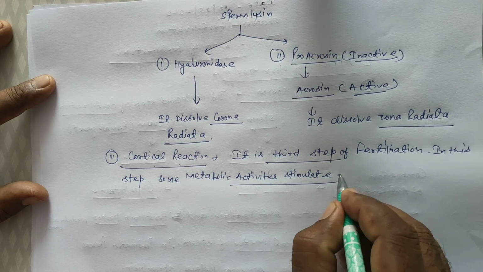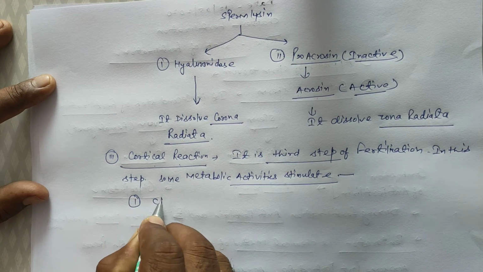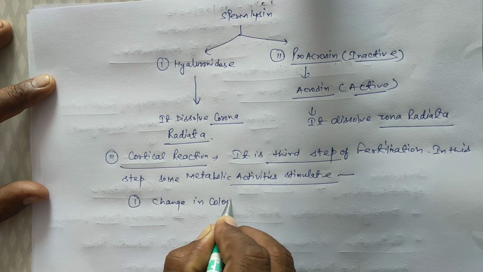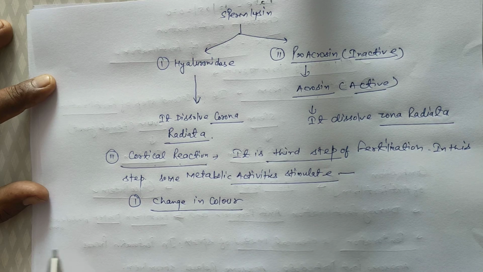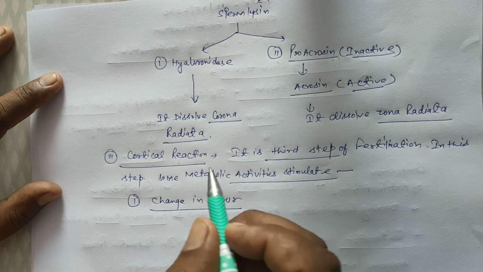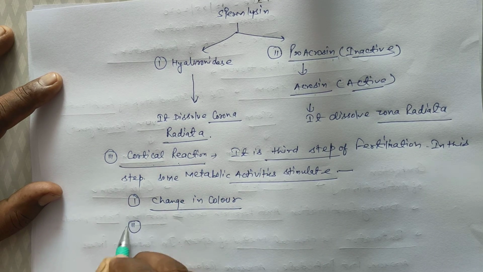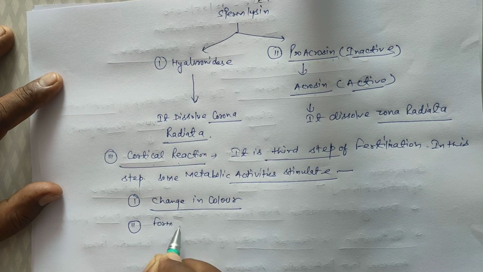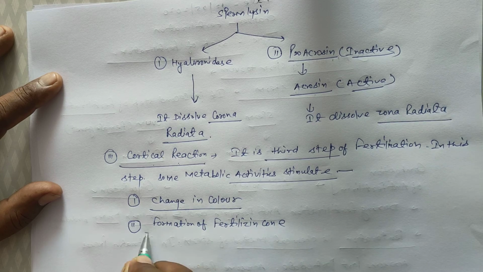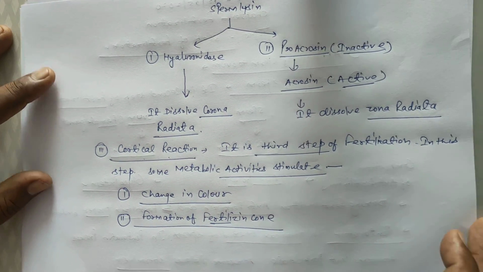First metabolic activity is change in color. When the sperm enters the ovum, the ovum cytoplasm or ooplasm color changes. Second is formation of the fertilization cone.